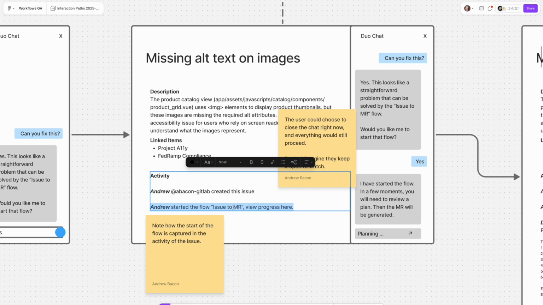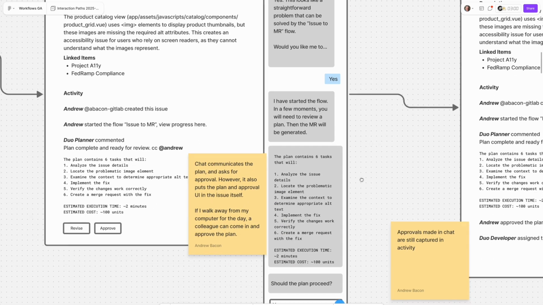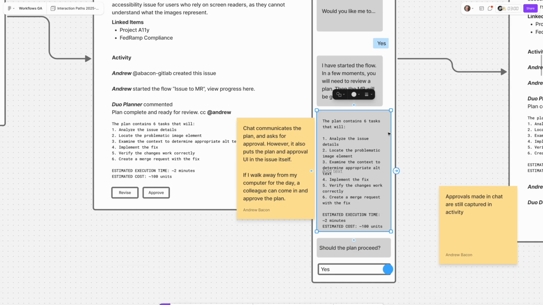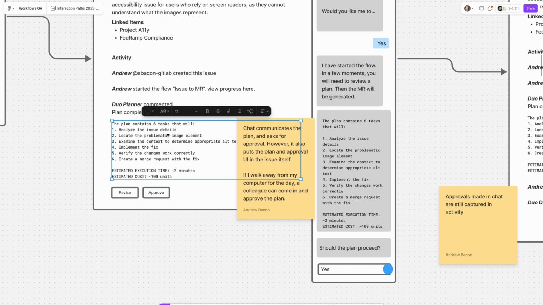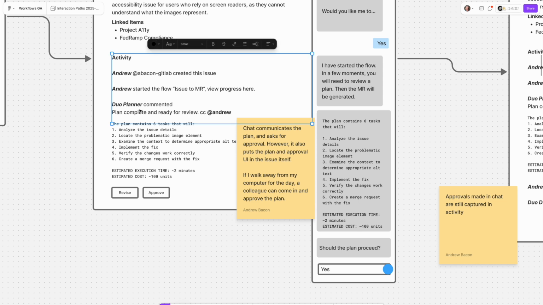That Andrew has started the flow issue to MR, and you can view the progress here, right? And as my focus is in the chat window, and I'm reading the plan, talking to it about the plan, artifacts from that conversation, like the important stuff, is showing up here, right? Here's the plan that everyone can see, right? Again, the importance being that any developer on the team can walk in and understand what the status of this issue is at any time, even while the agents are doing this live.